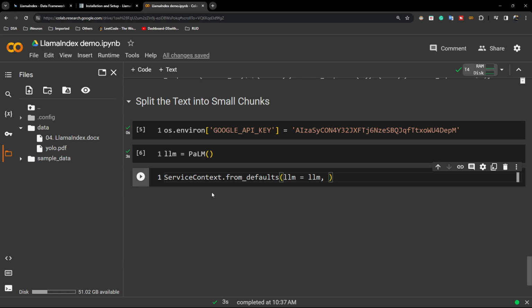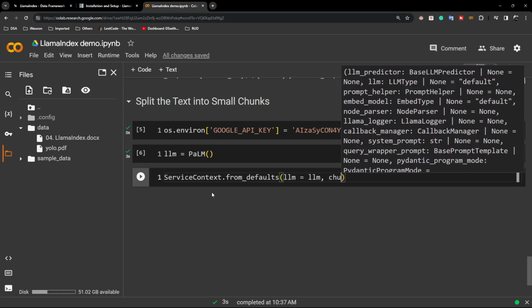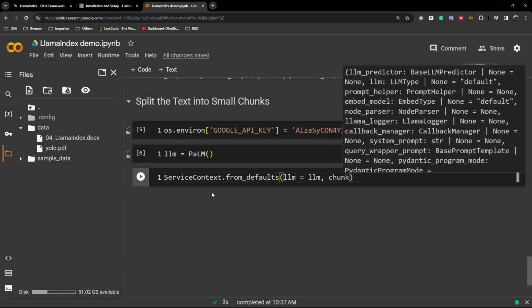Then I also need to give the chunk_size. I think you already know what chunk size is, so it will split your data with respect to that. And I also need to define something called chunk overlap. So let's give 20.